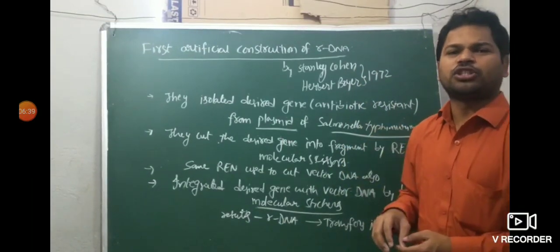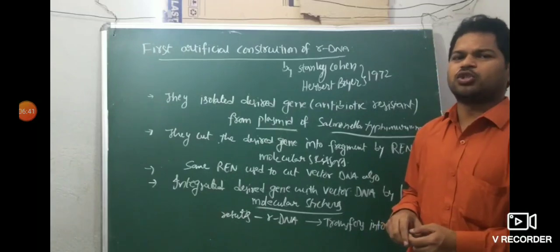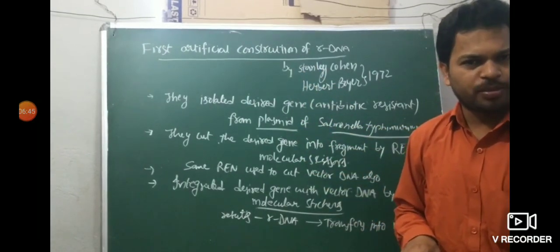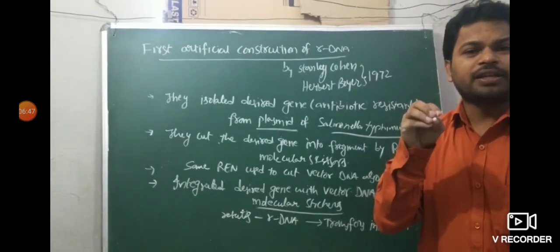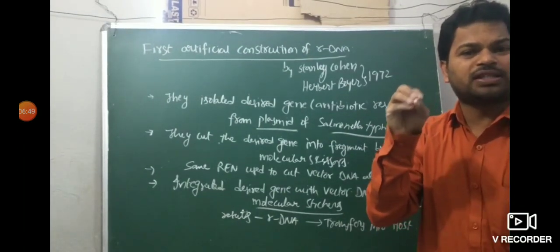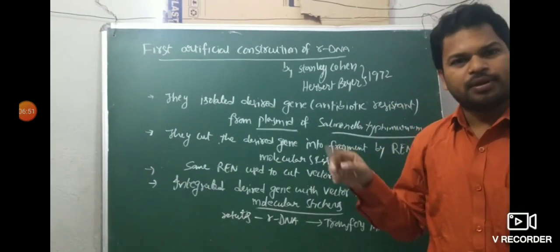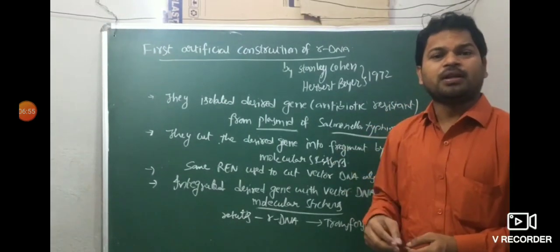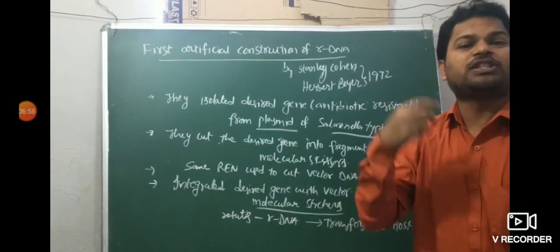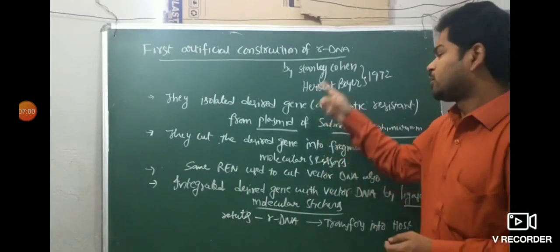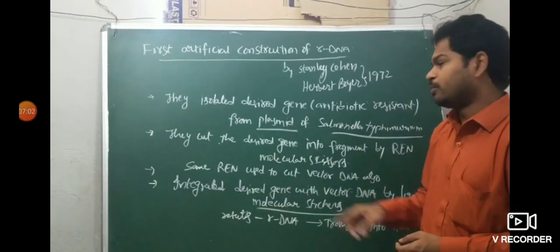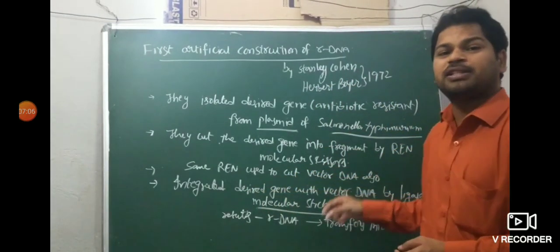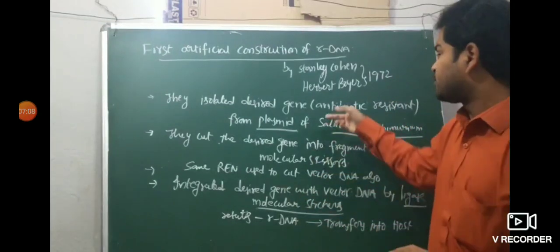Now, how might questions be asked? Briefly describe the artificial construction of recombinant DNA, or name the scientists who gave the first recombinant DNA. Also important: during construction of artificial recombinant DNA, from which organism was the desired gene isolated? The plasmid of Salmonella typhimurium. But the desired gene was integrated with a vector DNA, meaning a plasmid, and that plasmid is different.